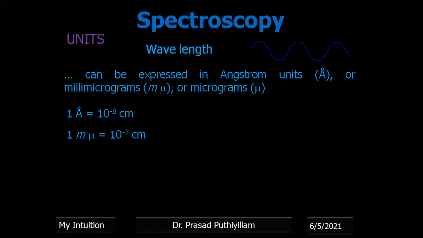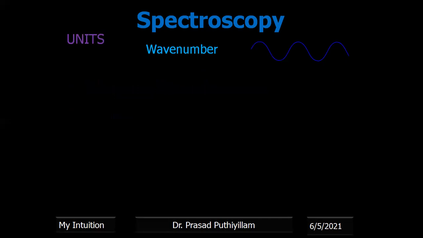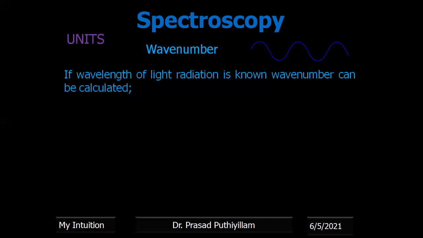1 millimicrogram is equal to 10 to the power minus 7 centimeter. For 1 micrometer, it is 10 to the power minus 4 centimeter. So these are the distances only, measure units of distance.